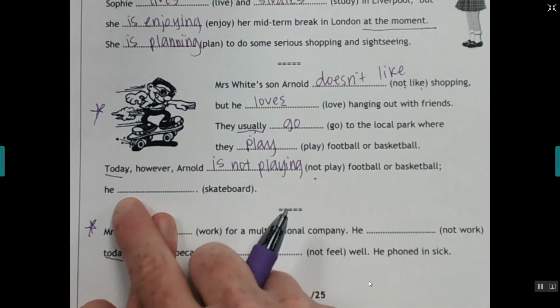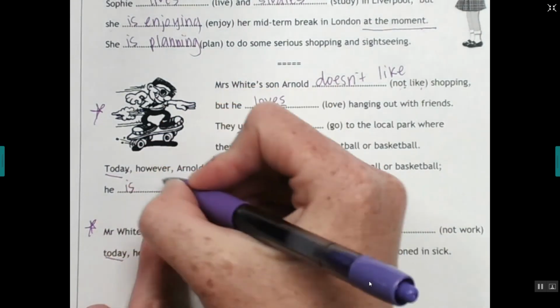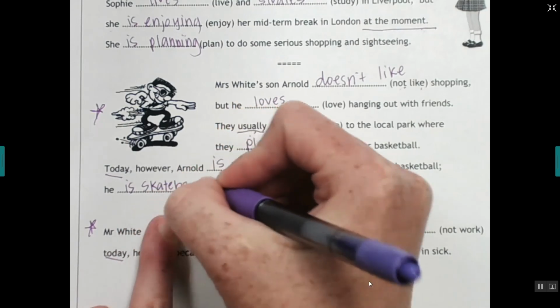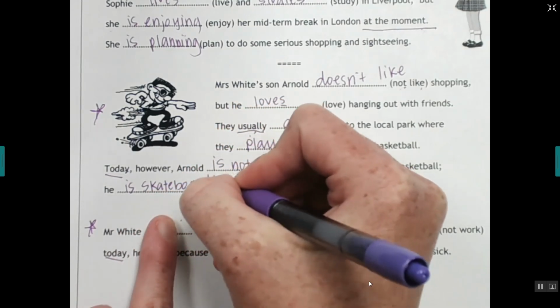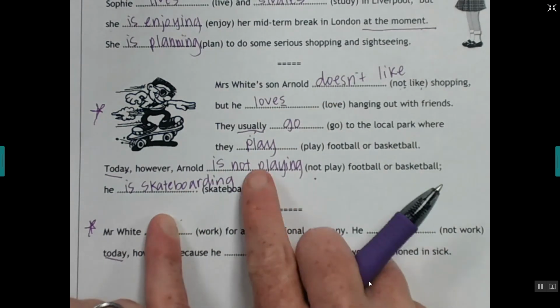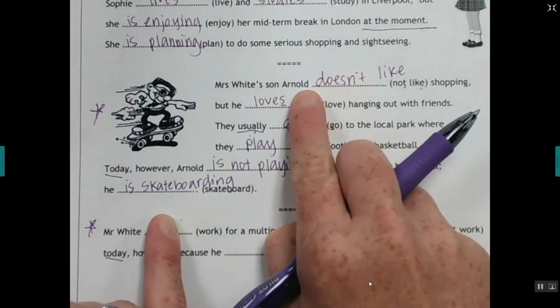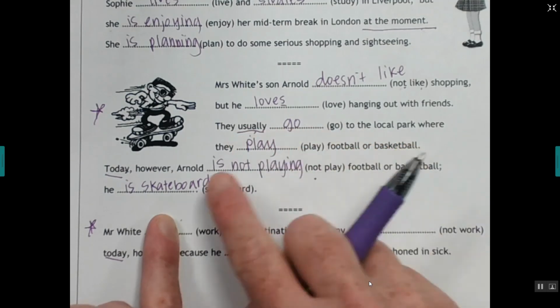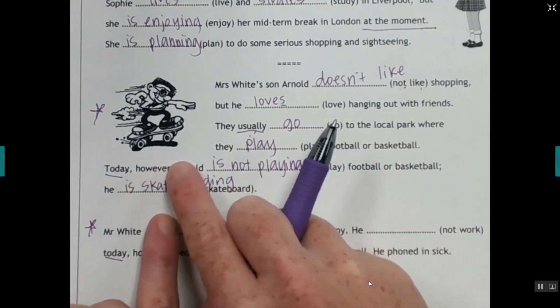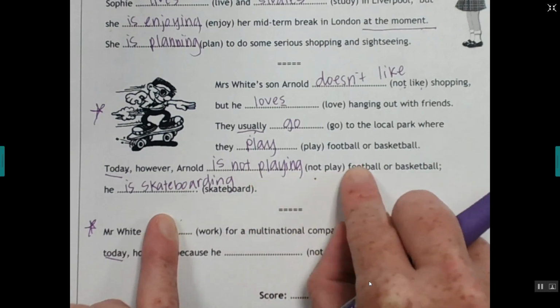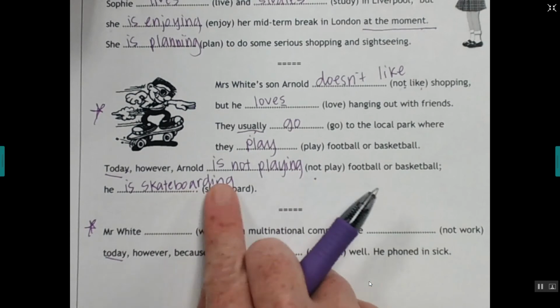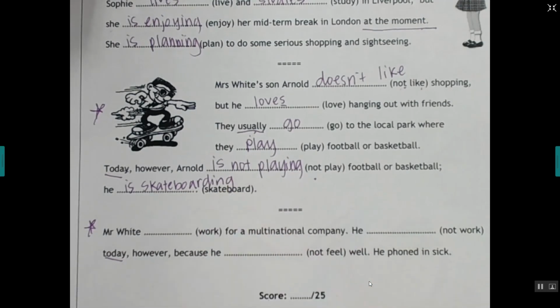Today, he is skateboarding. So you see up here, we're in present simple because usually they go to the park where they play football and basketball, but today is different. Arnold is not playing football or basketball. He is skateboarding. Okay, so today is different. So we're going to use present continuous.